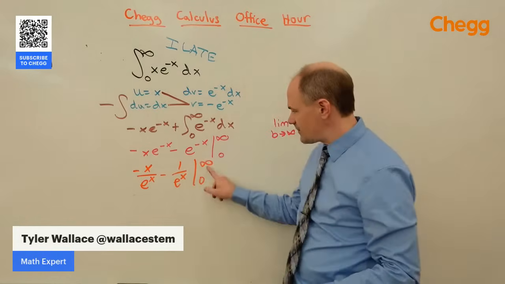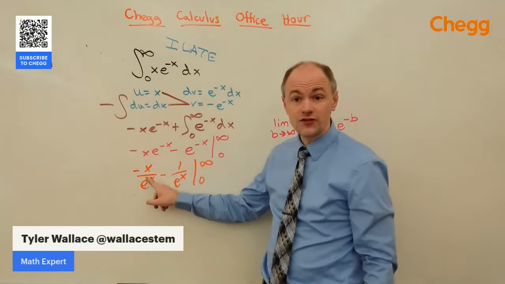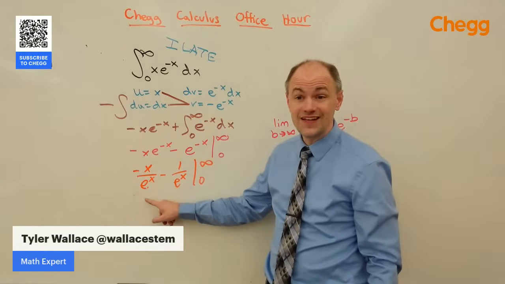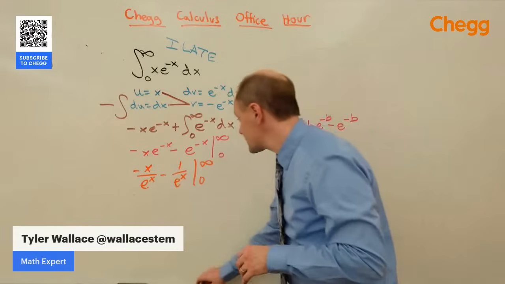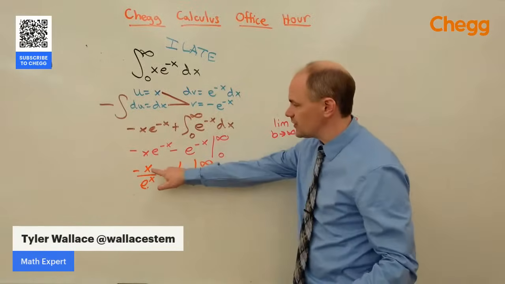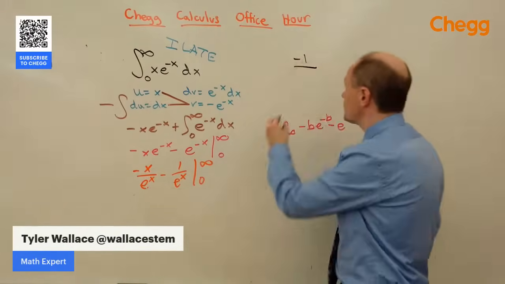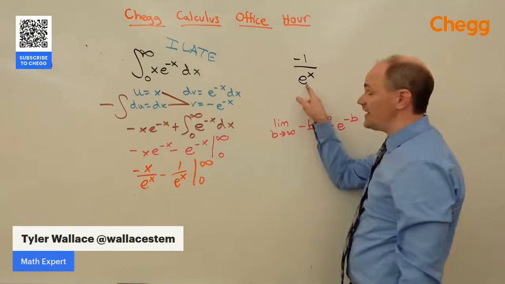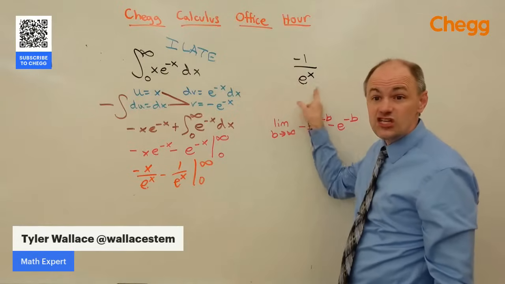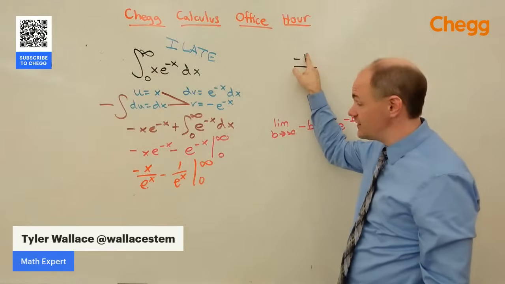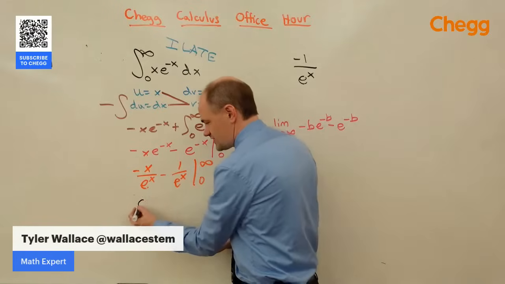And to really see what's happening with this first fraction especially, if you plug infinity, we get infinity over infinity. We're going to have to L'Hopital that. So L'Hopital says we'll take the derivative of the top, which is -1, over the derivative of the bottom, which is e to the x. And now when I plug infinity into this, I get a huge denominator and a small numerator. That means this limit's going to go to 0.